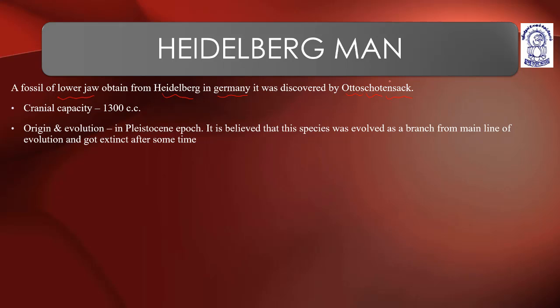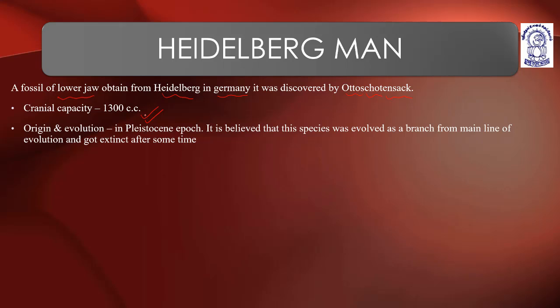This Heidelberg man's cranial capacity is around 1300 cubic centimeters, discovered by Otto Schoetensack from Germany. Origin and evolution is seen in the Pleistocene epoch.